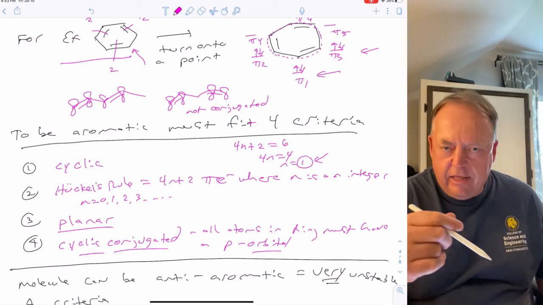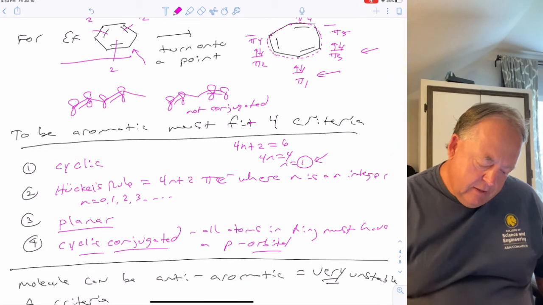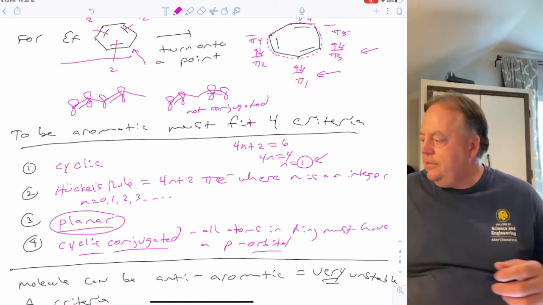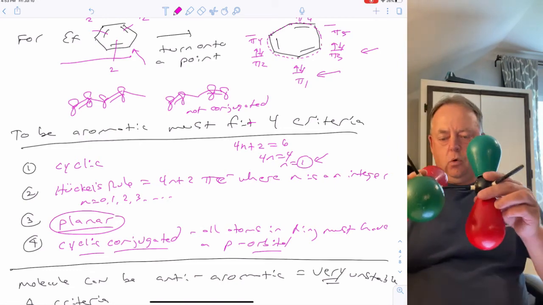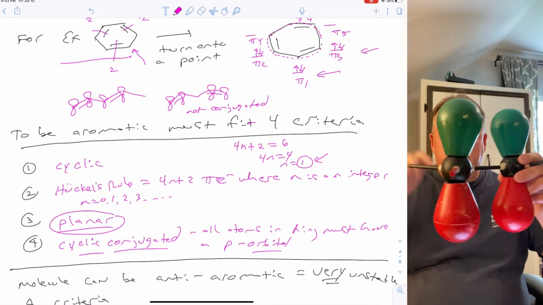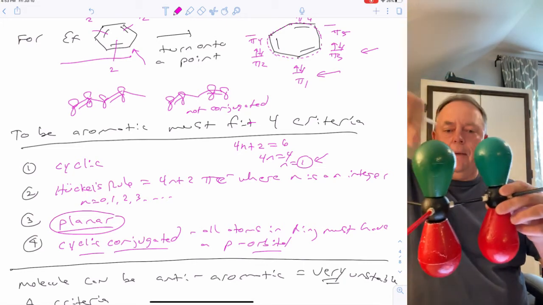So basically, all of the atoms in sequence have to have a p orbital on them to be conjugated. And furthermore, it has to be planar, because if it's not planar, the p orbitals don't overlap and it's not conjugated. So it's got to be planar. All of the atoms have to be in a plane so that all of the p orbitals overlap with each other.